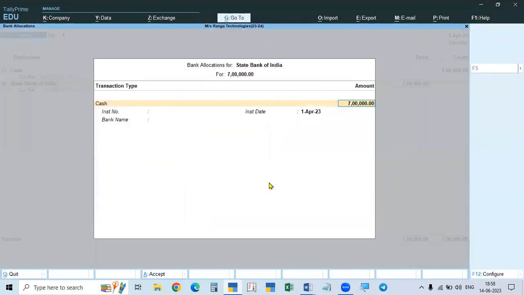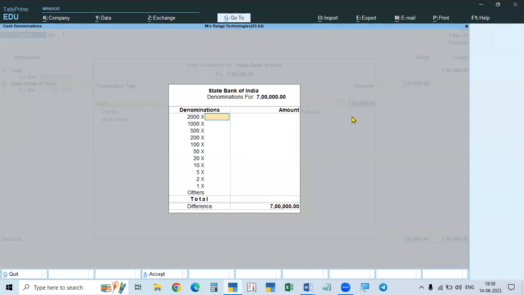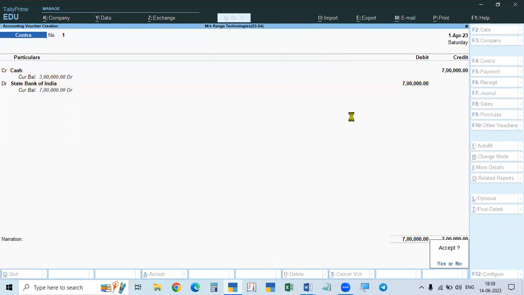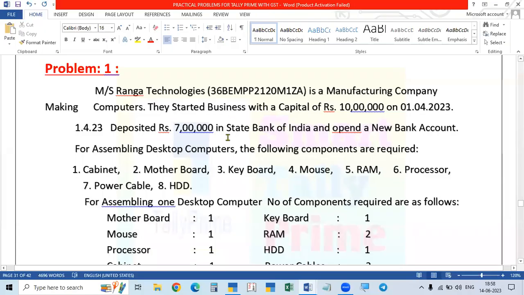And now it is a cash transaction. That is why when you are depositing into the bank, you are asked the denomination. See, you are asked the denomination. 7 lakhs means you take 350 notes of 2,000. It will be 7 lakhs. So this is clear. So that's all. These two are the ordinary entries we know.